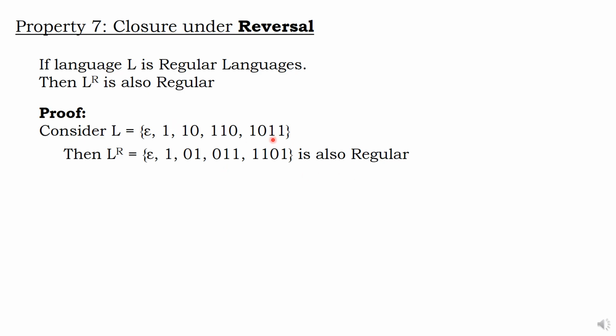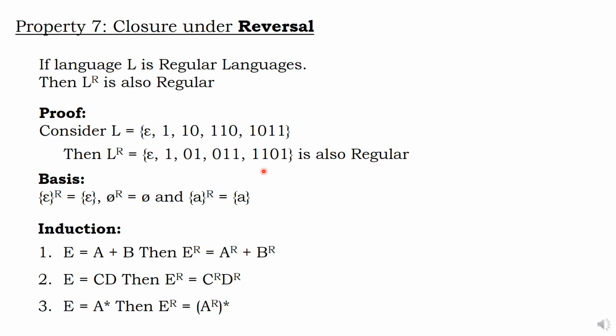For this expression possible, for this expression. Can I draw finite automata for this? Yes, sir. So reversal is also allowed. Based on this particular reversal, we do have some fundamental properties called basis and induction. For epsilon, reversal will be epsilon. For null, reversal will be null.